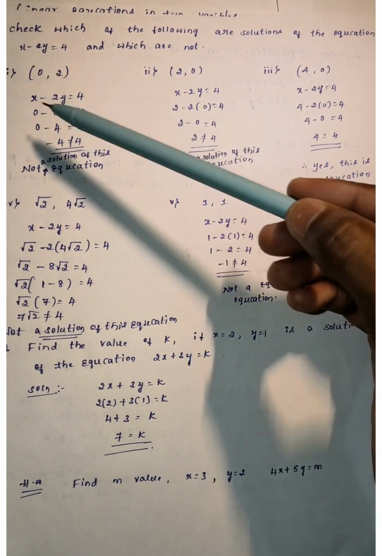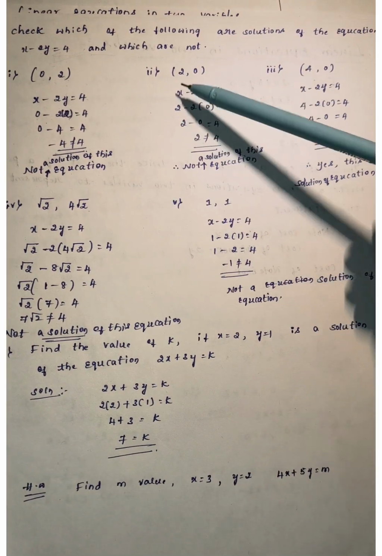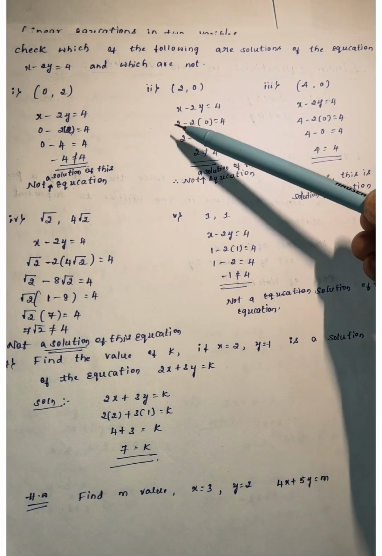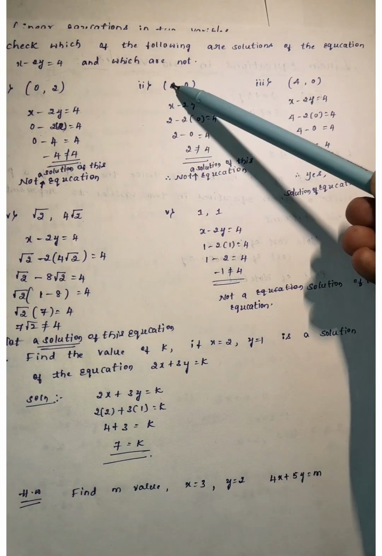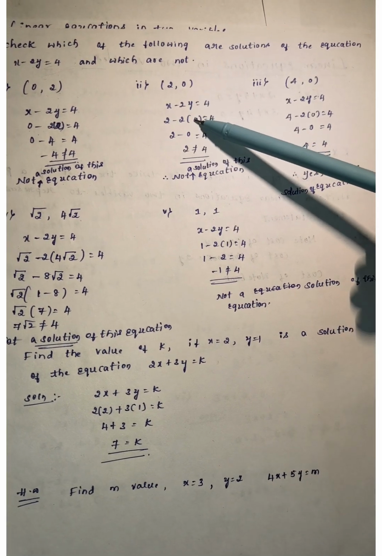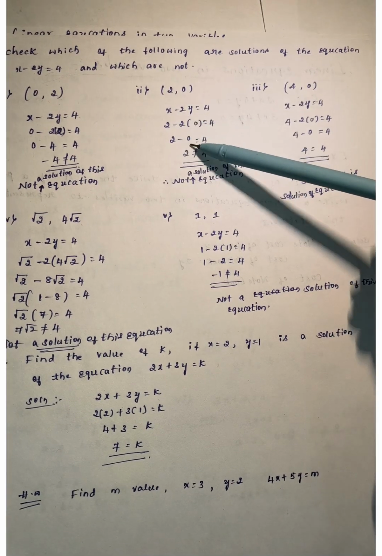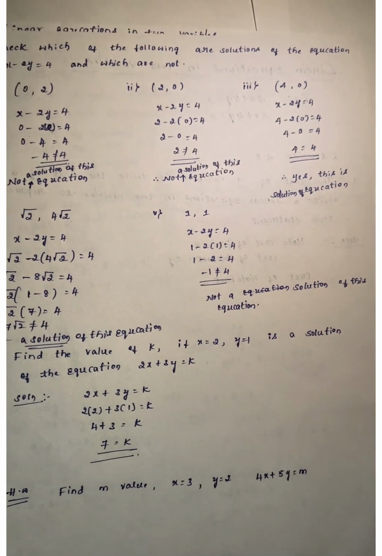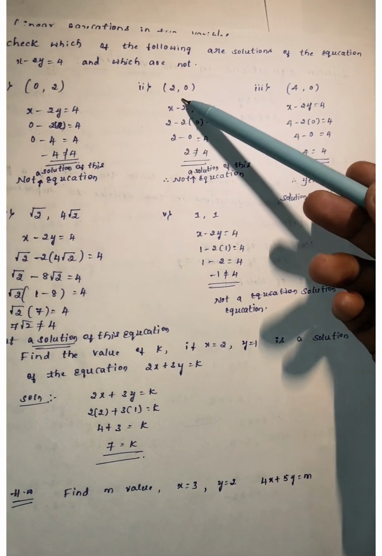So this equation will not get this solution, so it never comes. We can go with the next option, 2 comma 0. Here the x value is 2 and the y value is 0. So the same equation, we substitute the values x equals 2, y equals 0. 2 multiplied by 0 is 0, then we get 2, but the right side is 4. This is not a solution of this equation, so this solution will not come.